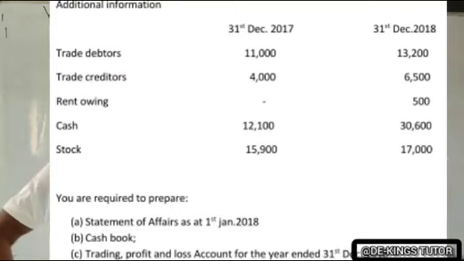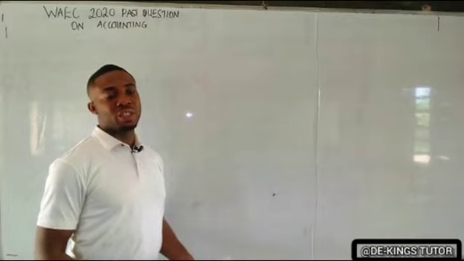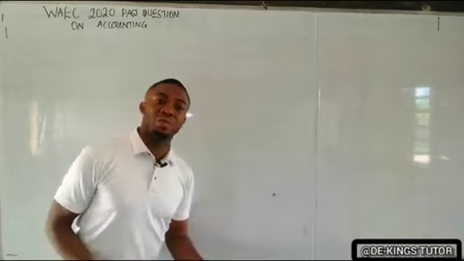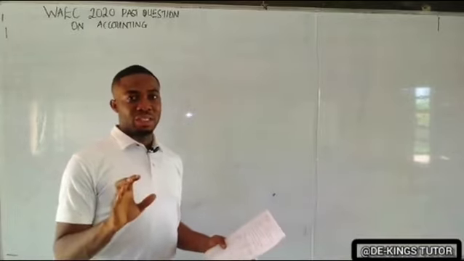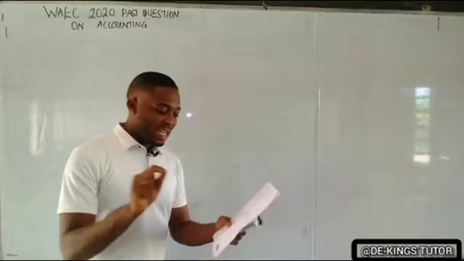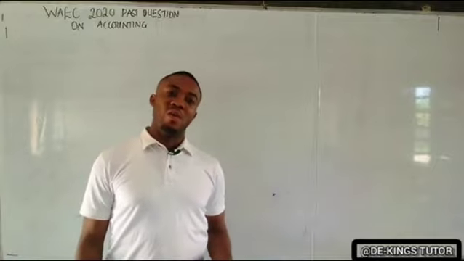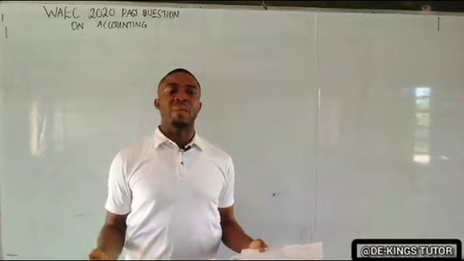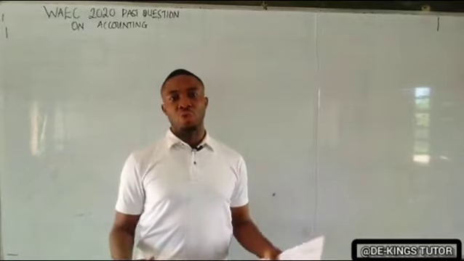So we want to solve this question. Now the first thing you should do when solving such a question is the statement of affairs as at 1st January 2018. Now in accounting, the date is very important. Now they say statement of affairs, and you ask yourself, what is a statement of affairs? If you want general knowledge of this, check my YouTube video, The King's Tutor. This video is just for the solution.